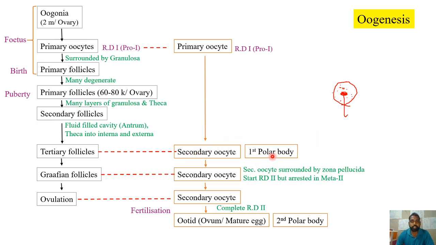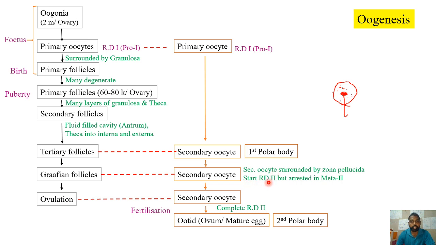Therefore, one secondary oocyte and one first polar body will be produced. That's why the first polar body is produced. Later, the tertiary follicle will mature, increase in size and produce one mature follicle called the Graafian follicle. So the Graafian follicle basically consists of the secondary oocyte only. But the difference here is that when it is changing into the Graafian follicle, this secondary oocyte will be surrounded by the zona pellucida. It's a new, non-cellular layer surrounding it. So one zona pellucida layer will be added surrounding the secondary oocyte.